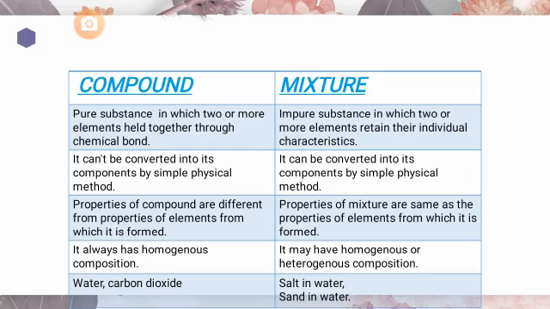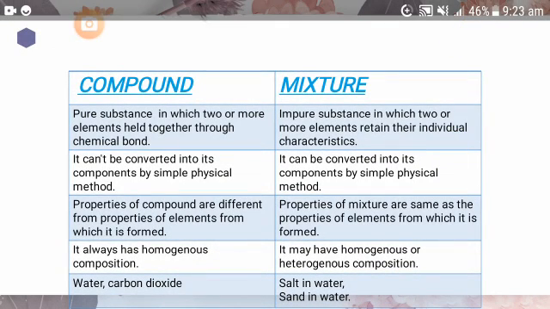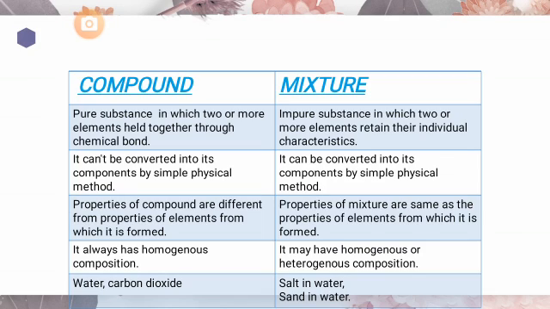So students, I think you have understood the difference between compound and mixture. Again, I am describing it: a compound is a pure substance, while a mixture is an impure substance. In a compound, two or more elements are held together through a chemical bond. While in a mixture, elements combine but they retain their individual characteristics. A compound cannot be converted into its simple components by simple physical methods, but a mixture can be converted into its components by a simple physical method.